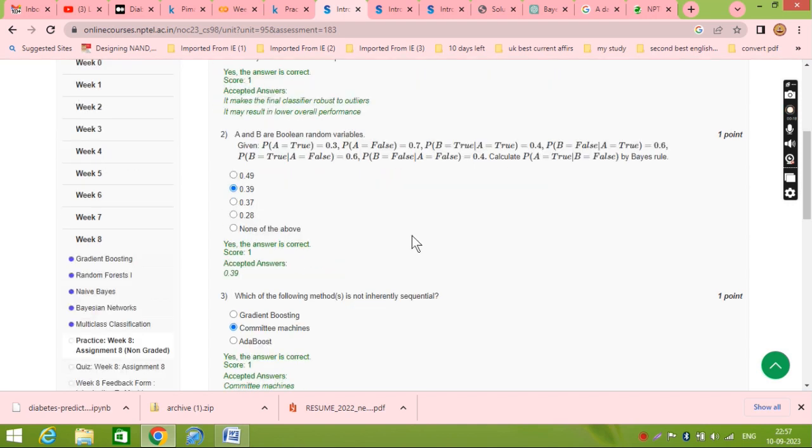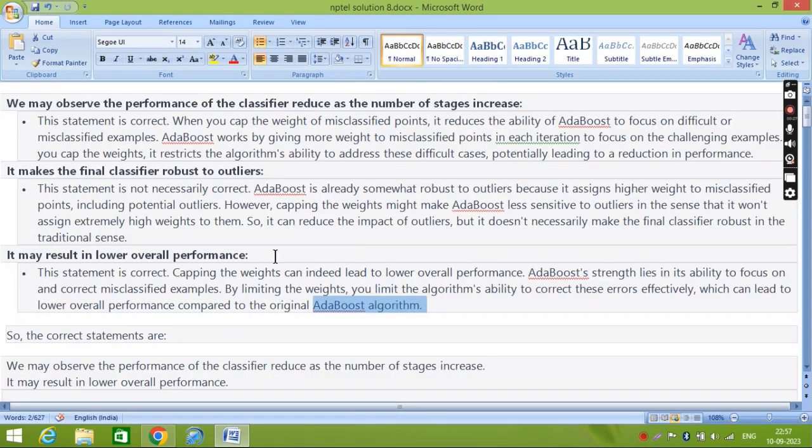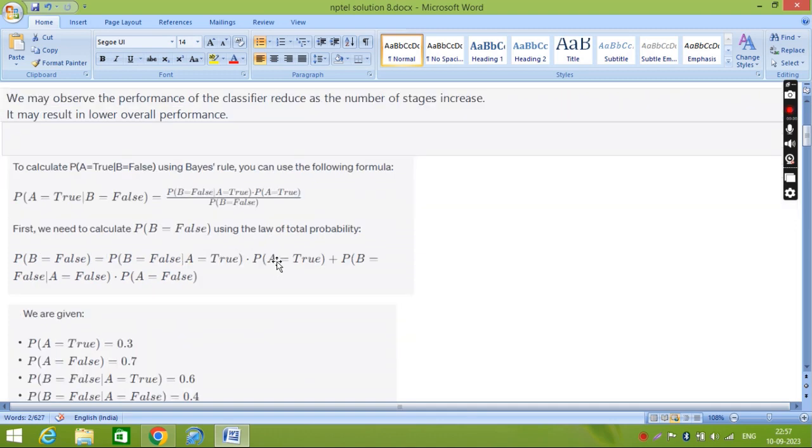The second question is very good, and he has given us some data, probability of A is equal to 0.3 and so on. So here we will explain. At first you should know, in the classroom we explained probability of A is equal to 2 given probability of B is equal to false using Bayes rule. That will be probability of B is equal to false given A is equal to 2, into probability of A is equal to 2, divided by probability of B is equal to false.